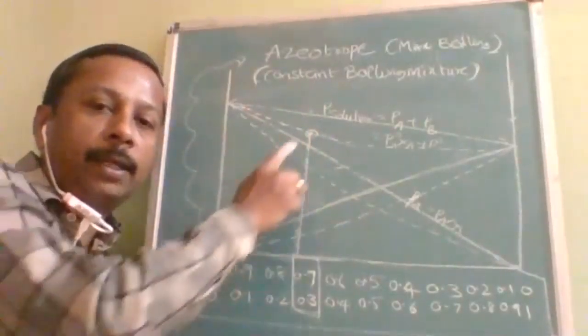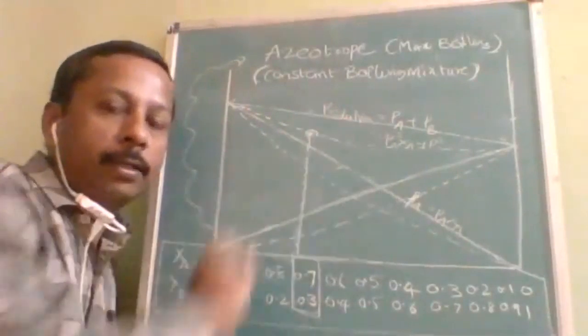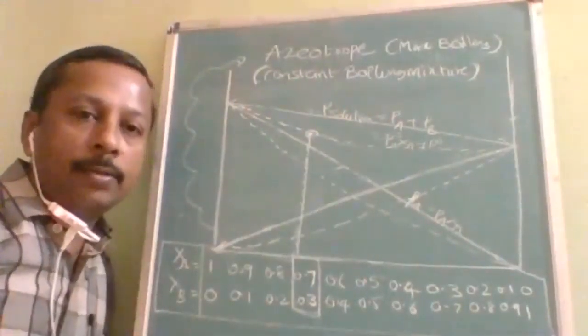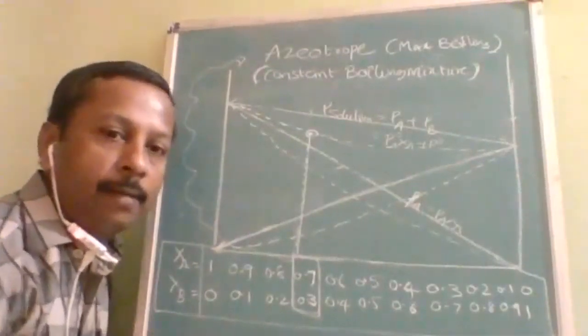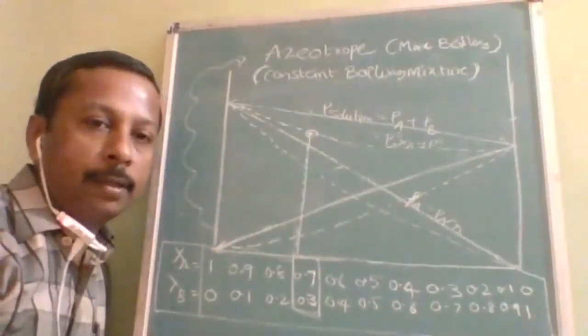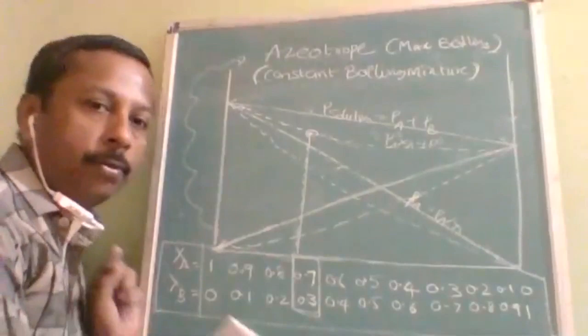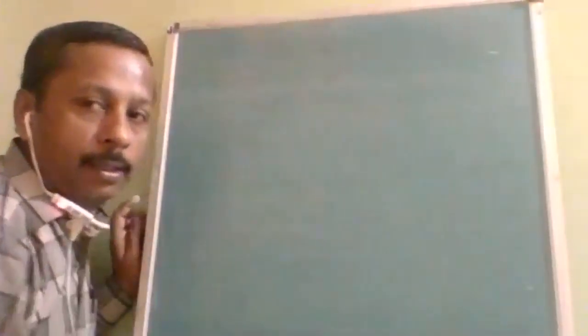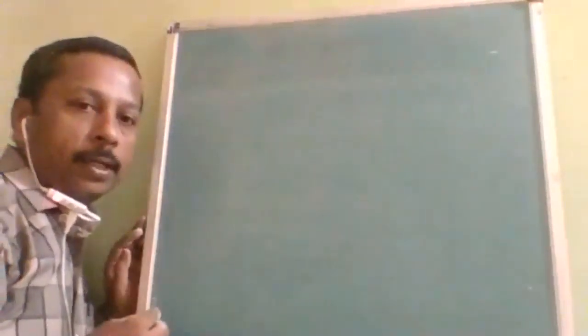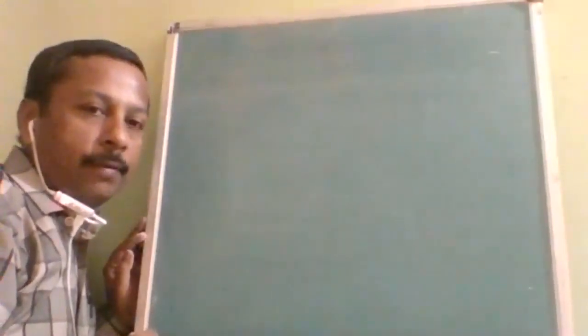So maximum heat is required here. That's why it is called the maximum boiling azeotrope. Is it understood? So non-ideal solution with negative deviation graph side we have done. Now what we are going to do? Non-ideal solution with negative deviation concept. I told you, if you study the positive deviation and the ideal solution, it is easy for you to understand the negative deviation.